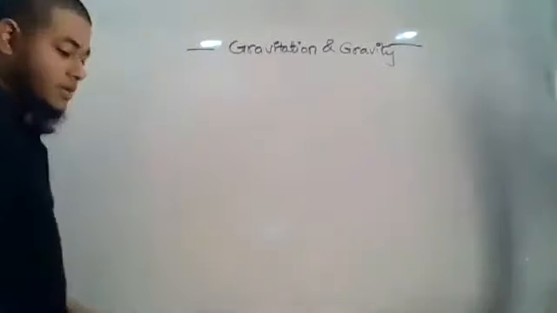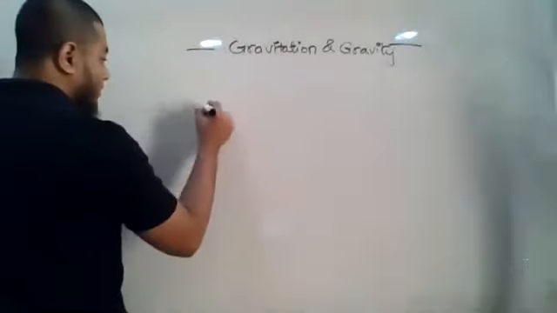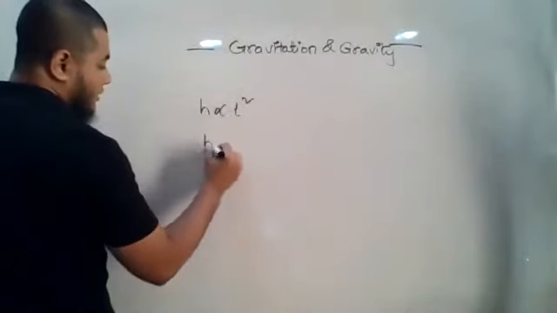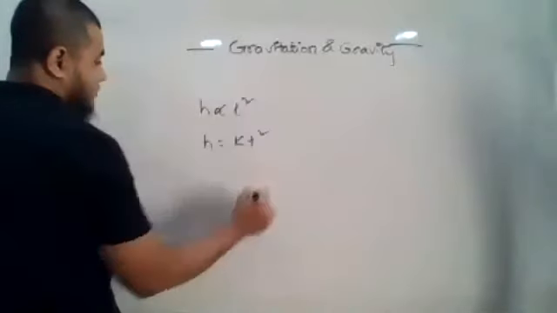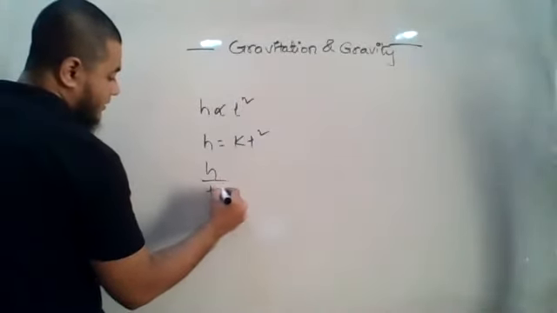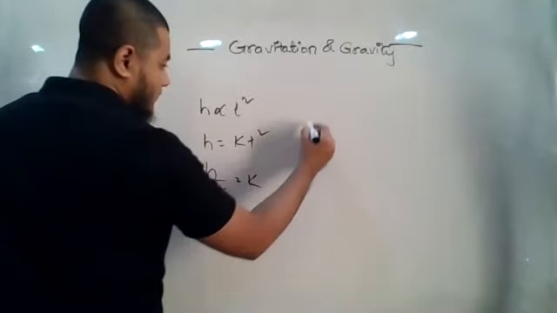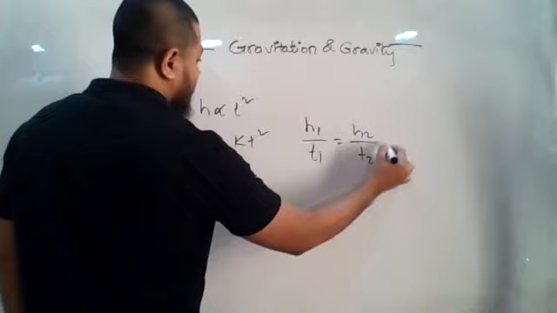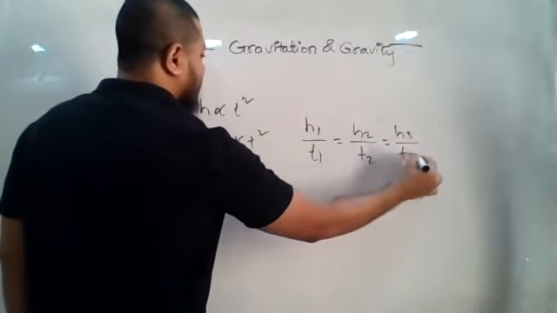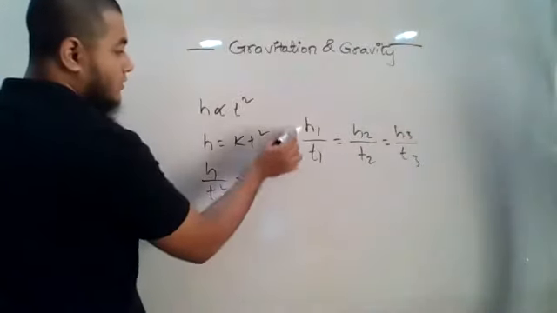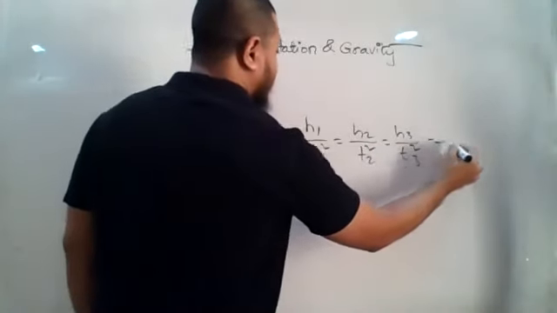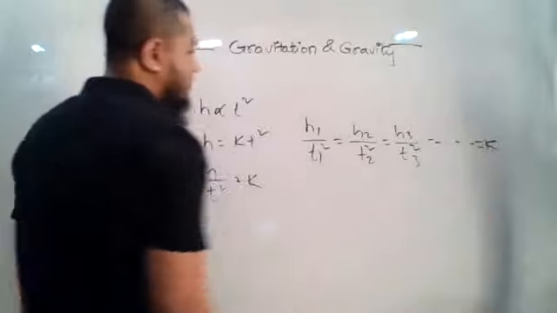From here, we can develop a similar type of equation that we did for the second law. That is, h is proportional to t square. So h will be equal to k t square, and h by t square is equal to k. So from here we can write h1 by t1 square is equal to h2 by t2 square is equal to h3 by t3 square, equal to that constant.